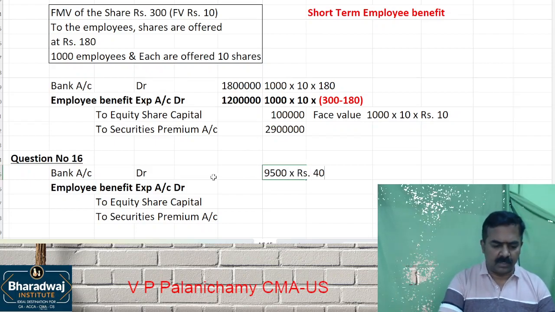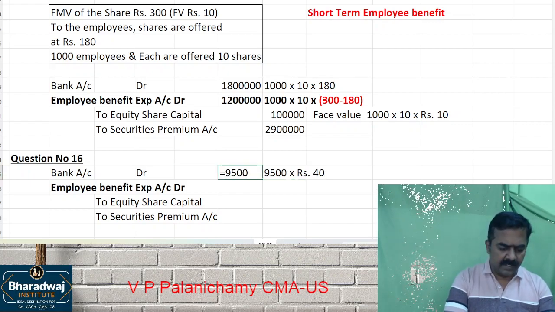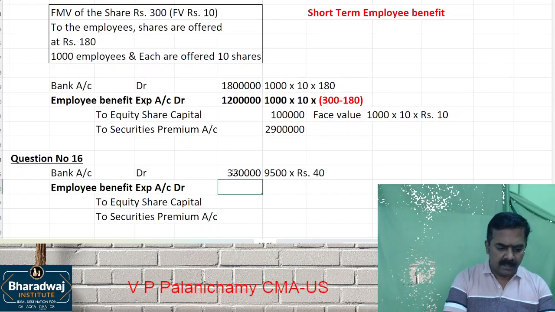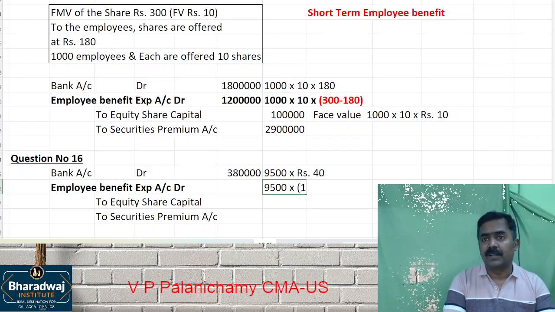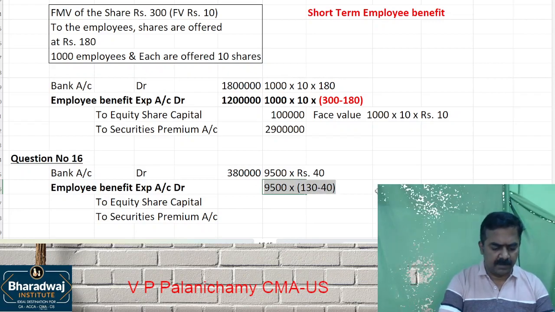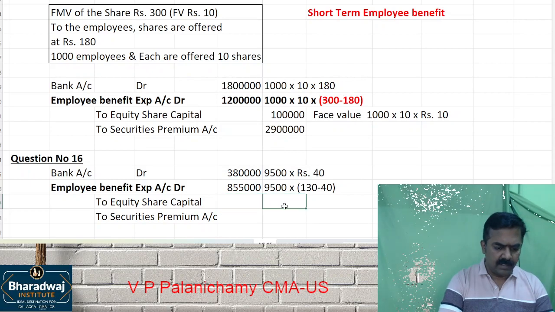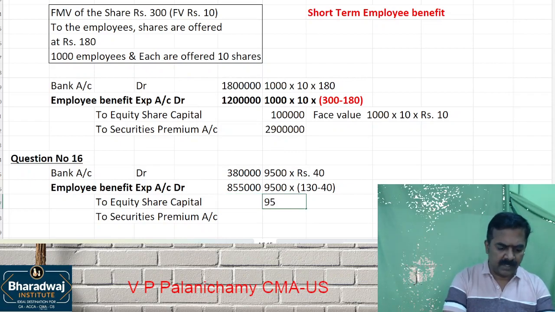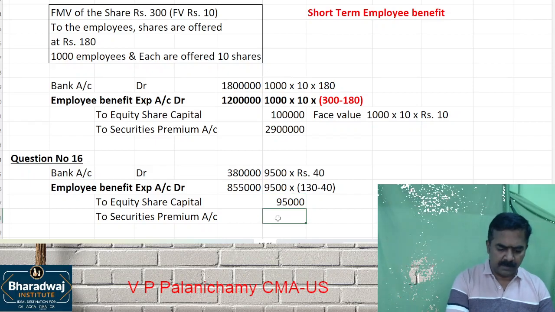Number of shares is not given, so per employee we assume 1 share. 9,500 into 40. Then the difference, 9,500 into what is the fair market value, 130 minus 40, will be taken as employee benefit expense. Then equity share capital will be 9,500 into 10, that is 95,000. Balance will go to securities premium.